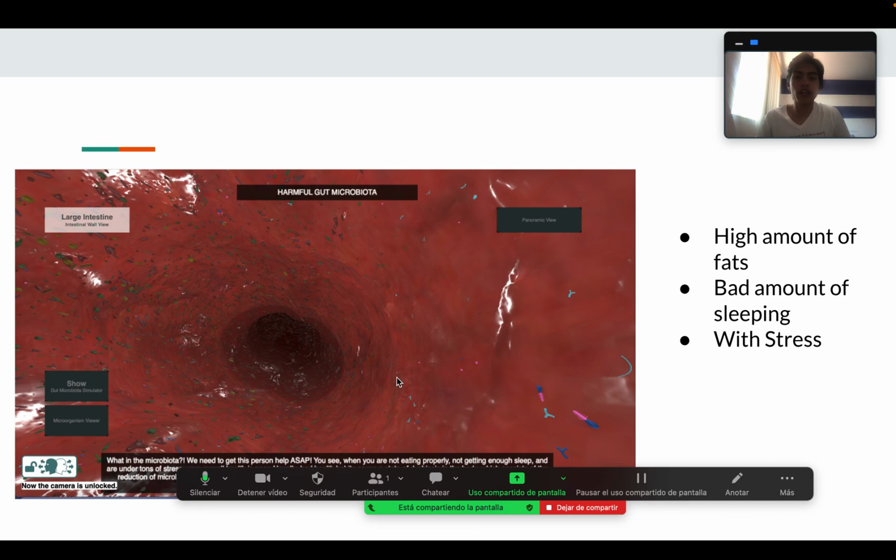And you can see here in the image the high amount of fats, bad amount of sleeping, and also stress. As you can see here, it's pretty much the same. An unhealthy microbiota and a harmful microbiota. You need to change these habits really fast because it's going to harm you in a small amount of time.